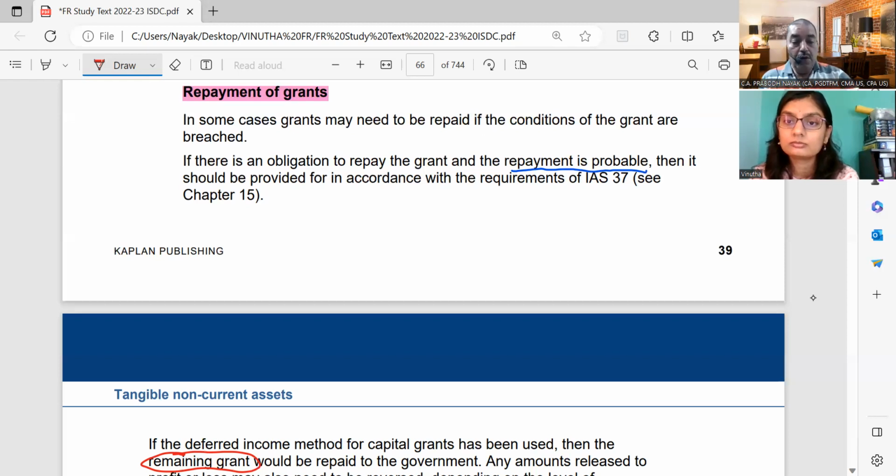So if there is an obligation to repay the grant and the repayment is probable, that means it is most likely, then it should be provided for in accordance with the requirements of IAS 37.